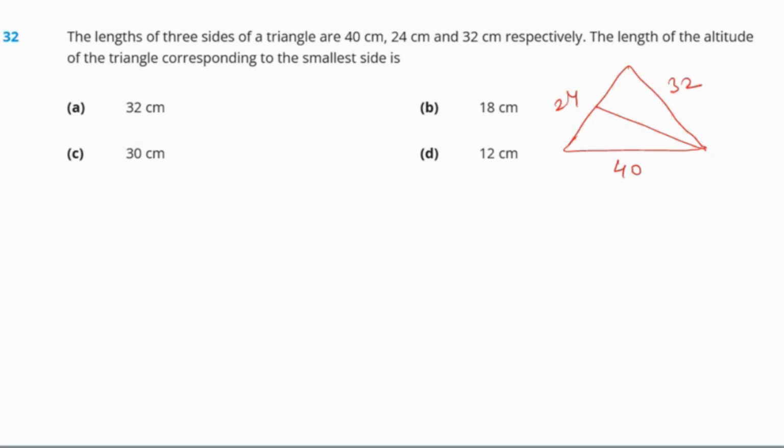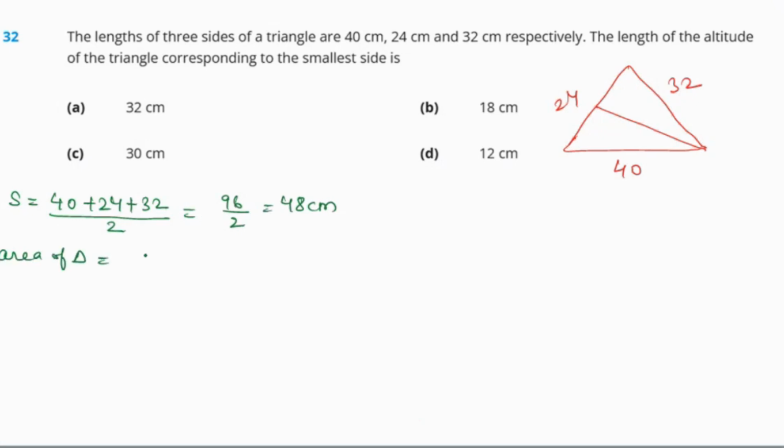First we need to figure out the area of the triangle with the help of Heron's formula. For that we need to figure out the semi-perimeter. In semi-perimeter we add all the sides first and divide by 2. So the sum of 40, 24, 32 is 96, and 96 divided by 2 is 48. Now we need to put it in the formula of area of triangle.